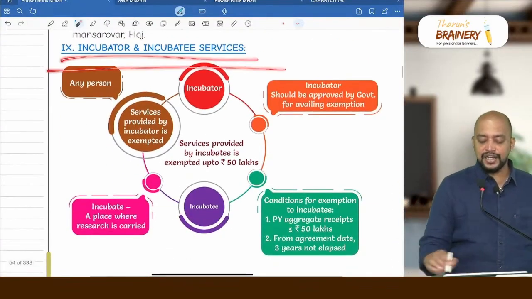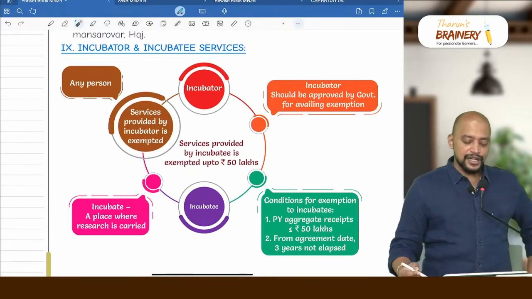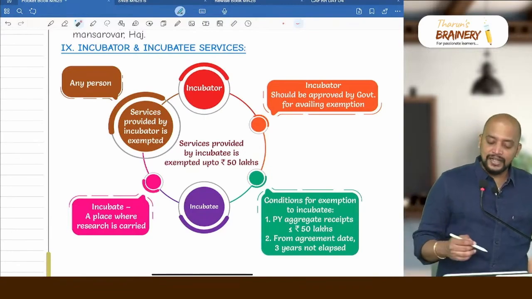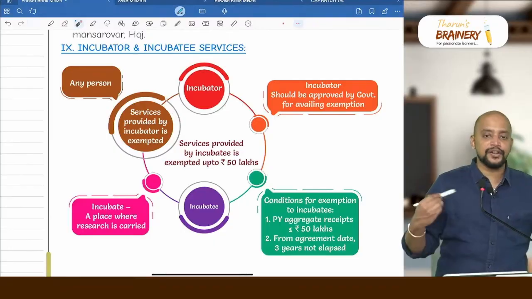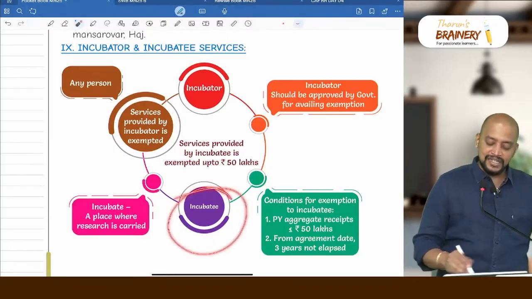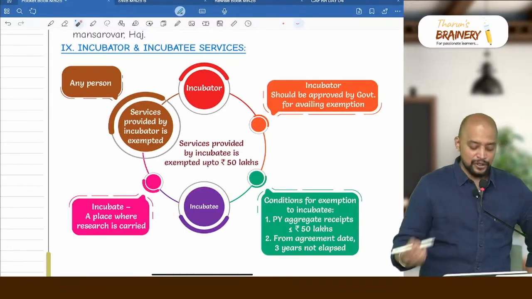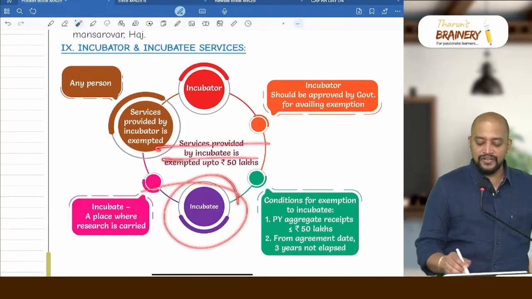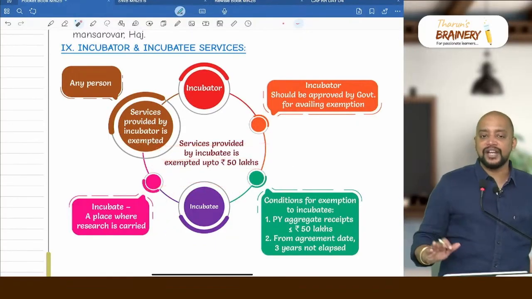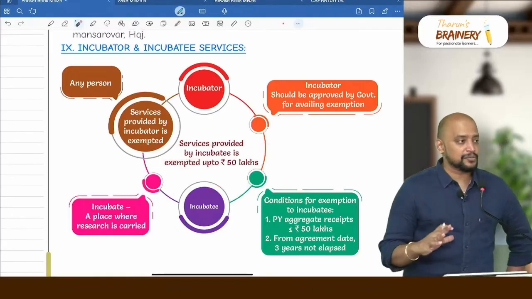Then incubator and incubatee services. So there is an incubator who is owning the incubate. Incubate is a place where research is carried out. Incubator is the owner of that particular incubate. Incubatee is the one who is providing services inside the incubator, that is inside the incubate. Incubatee services will always be exempted if it is up to 50 lakhs. Services provided by incubatee is exempt up to 50 lakhs.